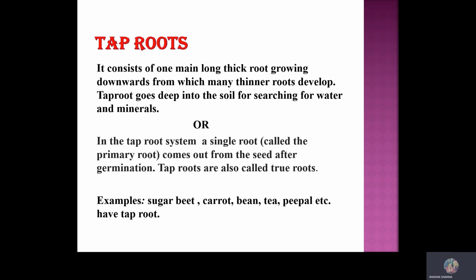Taproot. What is taproot? Taproot is a root system which has a single root, which we call the primary root, that comes out from the seed after germination. Taproots are also known as true roots. In other words, it consists of one main thick root growing downward, from which many thin hair-like roots develop. Taproot goes deep into the soil in search of water and minerals. Examples of taproot are sugar beet, carrot, bean, tea, etc.